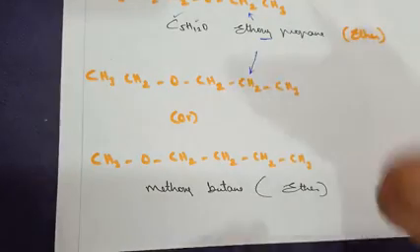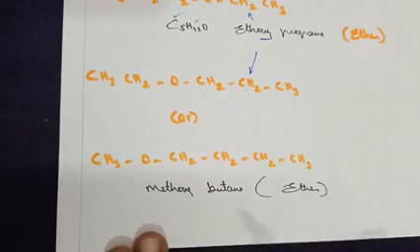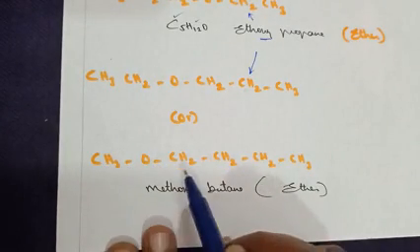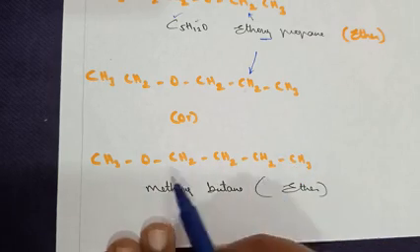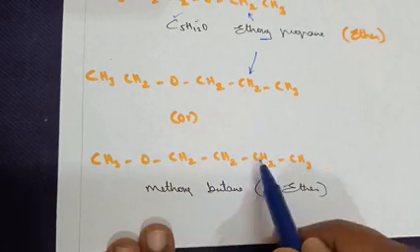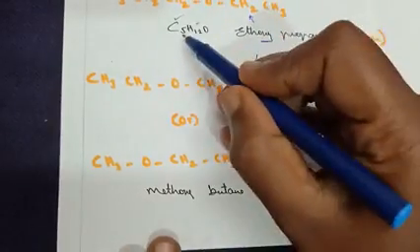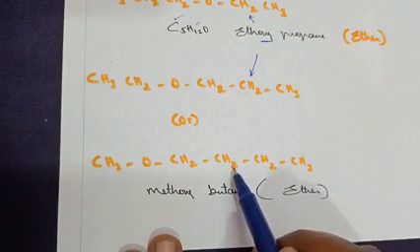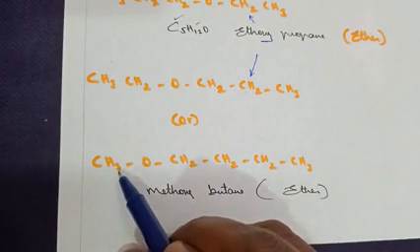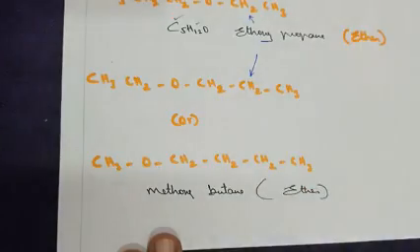One more way of, there are so many ways of writing. Another possible way, CH3O, CH2, CH2, CH2, CH3. Count for the number of carbon atoms: 1, 2, 3, 4, 5. We are making up to carbon 5. Number of hydrogen atoms: 3 plus 2, 5, 7, 9. 9 plus 3, 12. So hydrogen is also we are making.